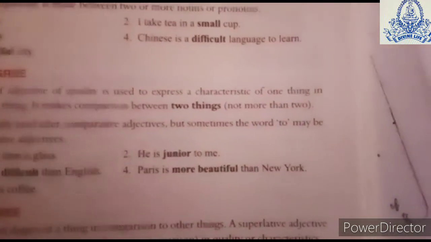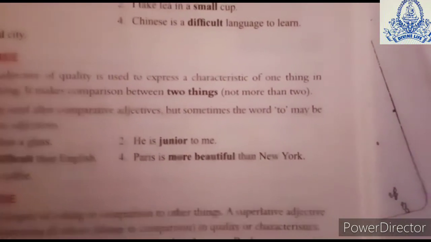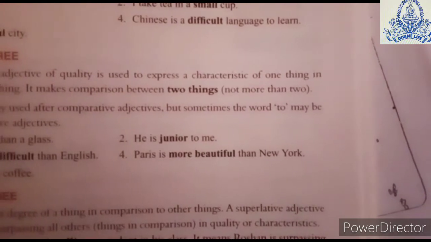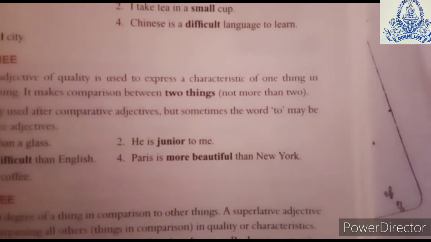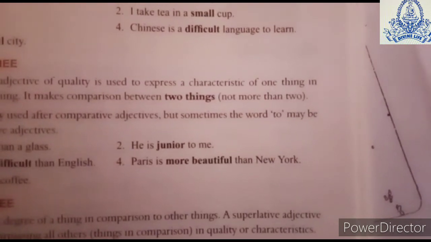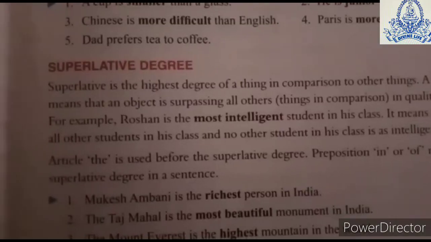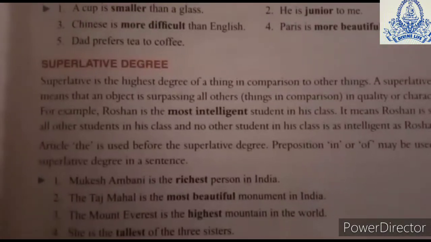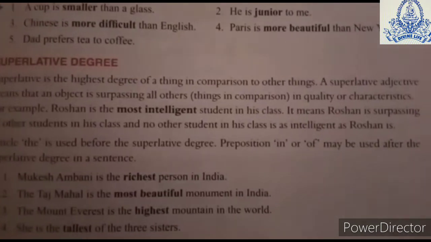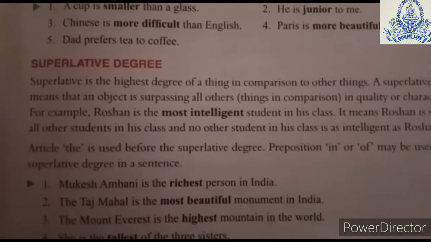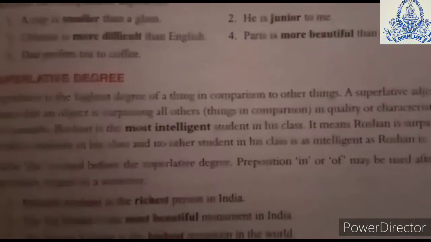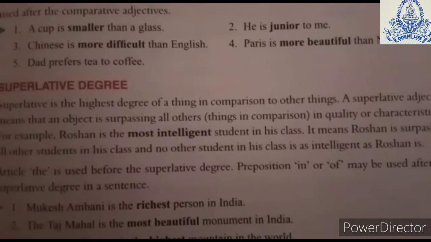The third is, he is junior to me. Here he and I are compared, so this is a comparison. Now the third one is the superlative degree. The superlative degree is the highest degree of a thing in comparison to other things. A superlative adjective means that an object surpasses all other things in quality or characteristics. For example, Roshan is the most intelligent student in the class. Here Roshan is compared to the whole class.